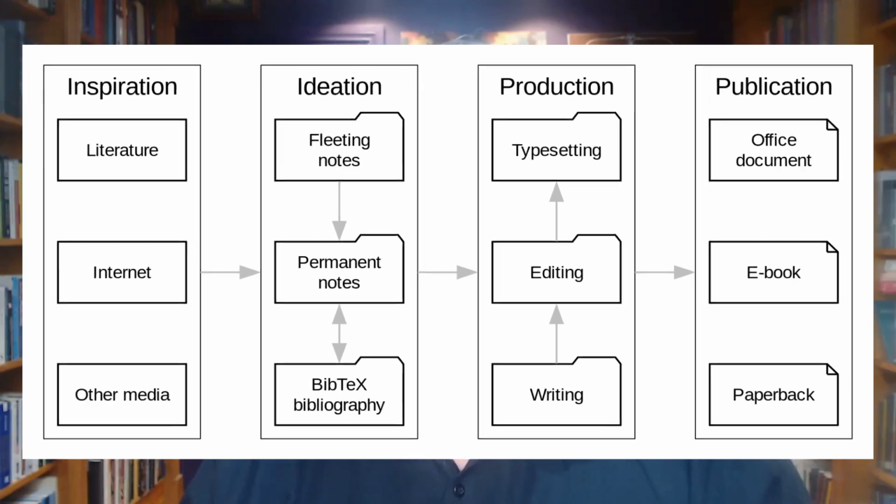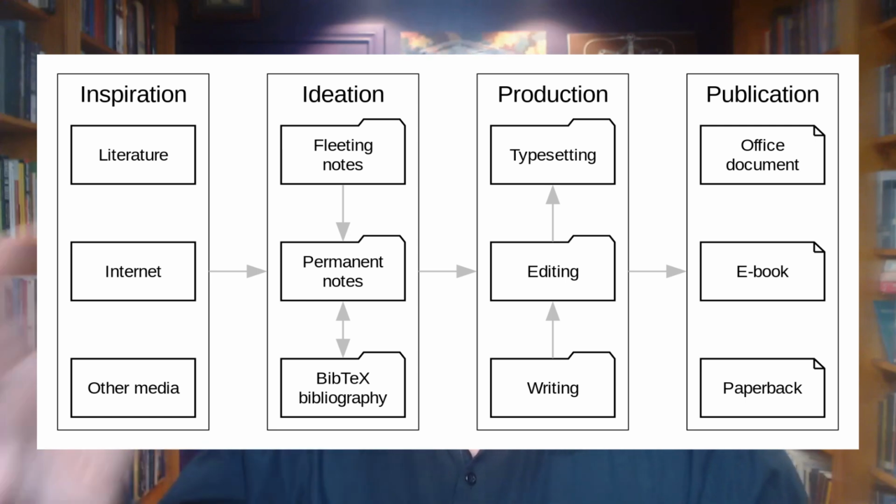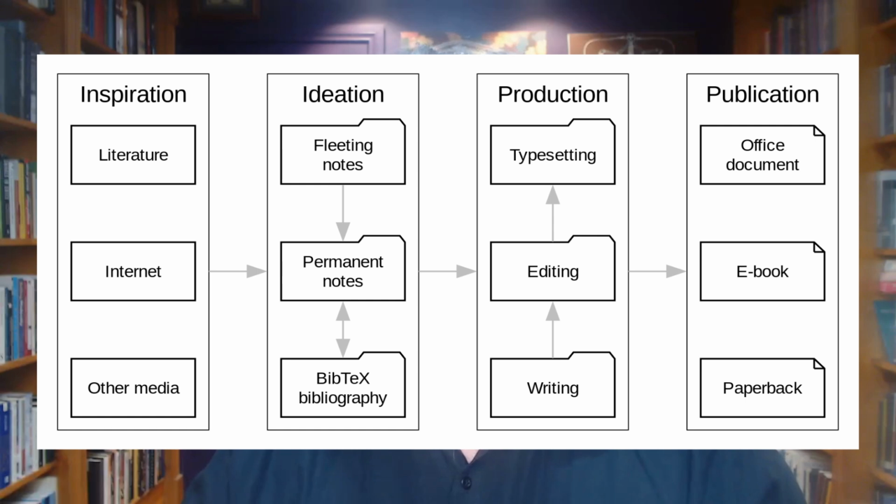And the last phase is the publication phase. So that's when we take our Org Mode files and turn them into a print-ready PDF for a paperback book, or we turn it into an ebook, or we turn it into a website, or it could be an article for PDF or a journal, or converted to LaTeX. All that is possible with Emacs and Emacs Writing Studio.